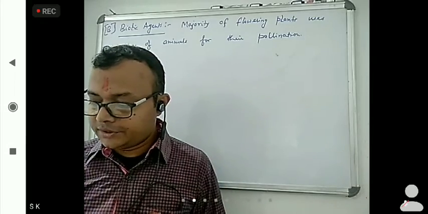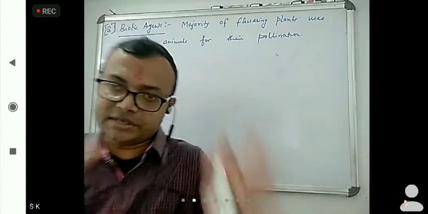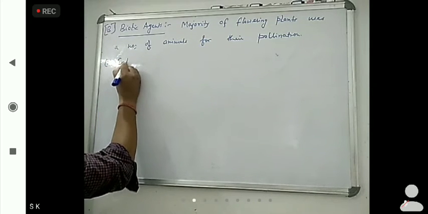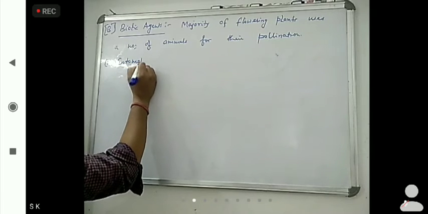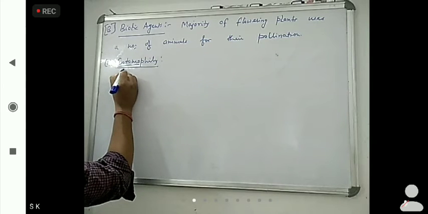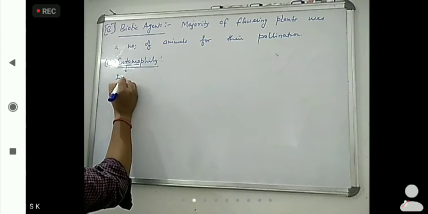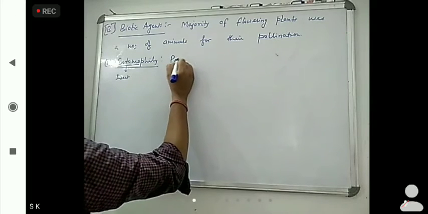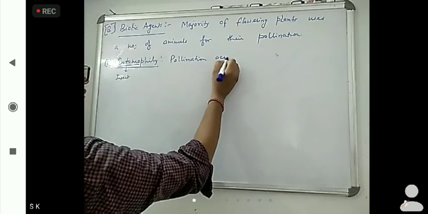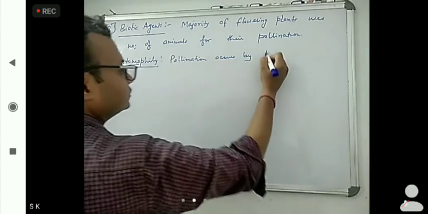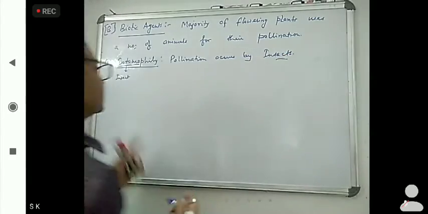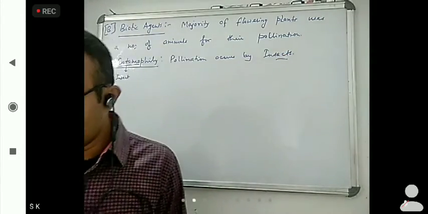Now here number one is entomophily, and entomophily means by what? Insects. Entomo means insect. So when pollination occurs by insects, that is known as entomophily.